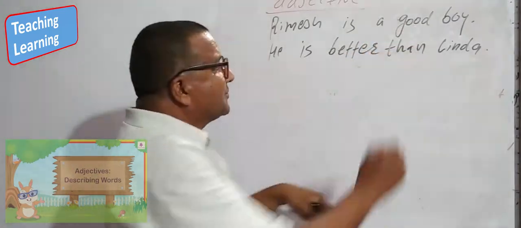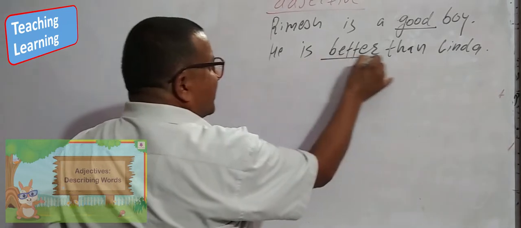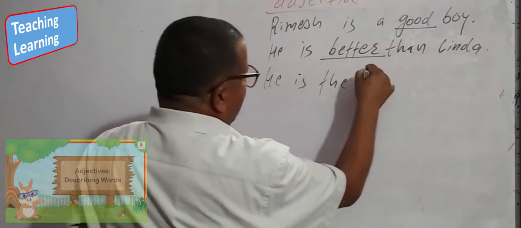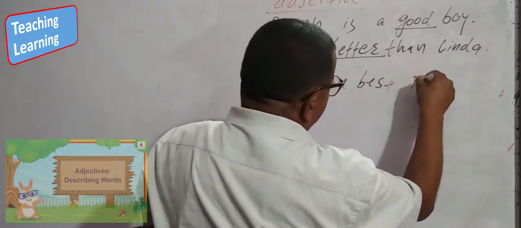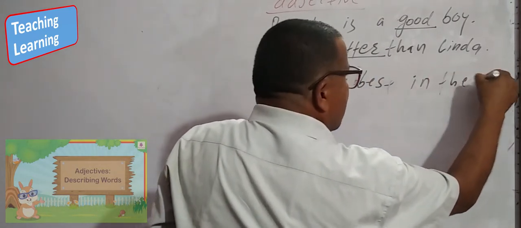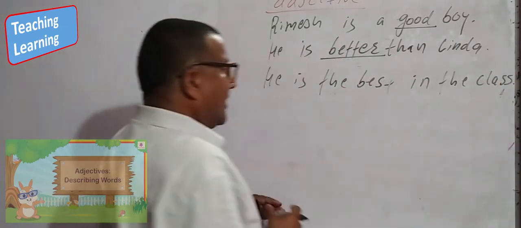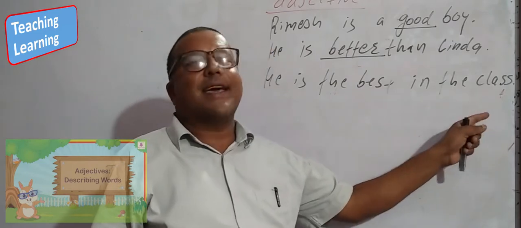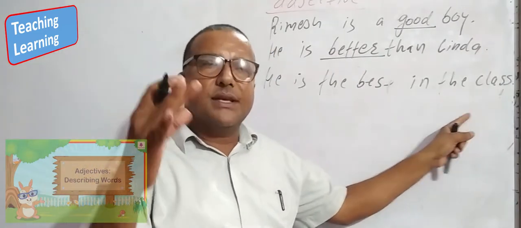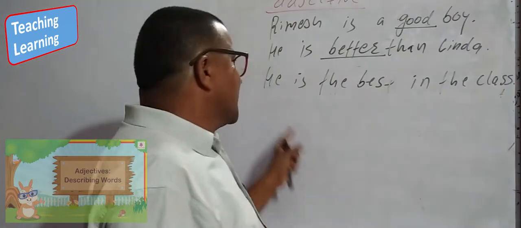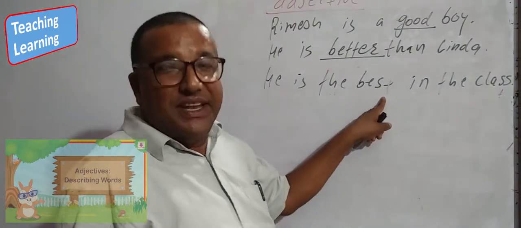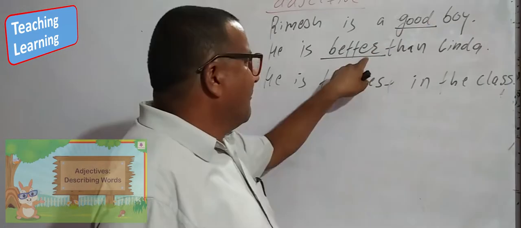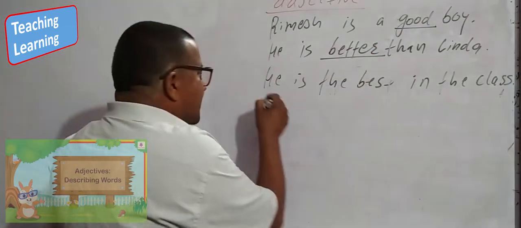One is good, and the second is better than. He is the best in the class. Look here. In the class, nobody is like him. He is super duper. So we use best, the superlative degree of good. Good, better, best.